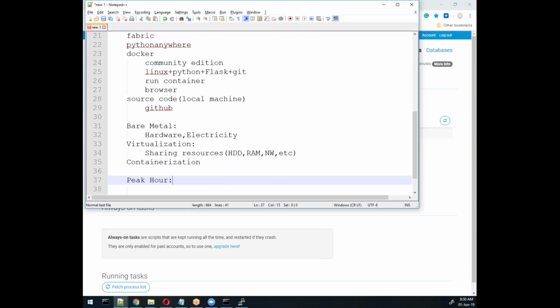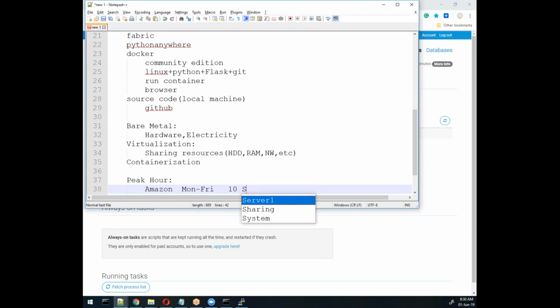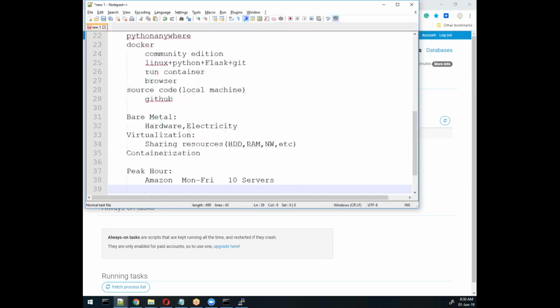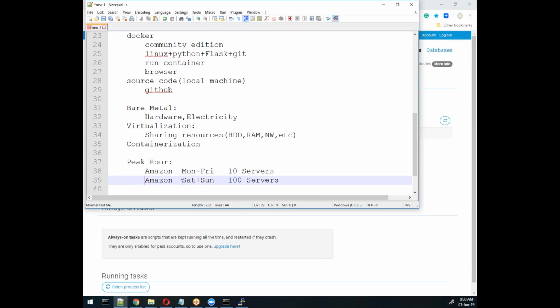Suppose on the Amazon website, from Monday to Friday they need only 10 servers to run their website, whereas on Saturday and Sunday they need to run more than 100 servers. For that reason they need to increase the server capacity and then reduce it afterwards. So they want elasticity and scalability, right?